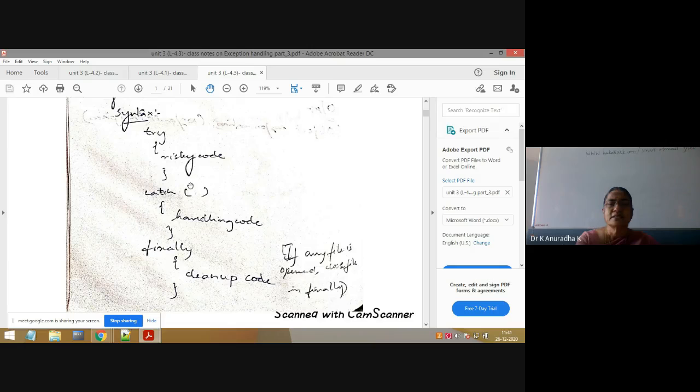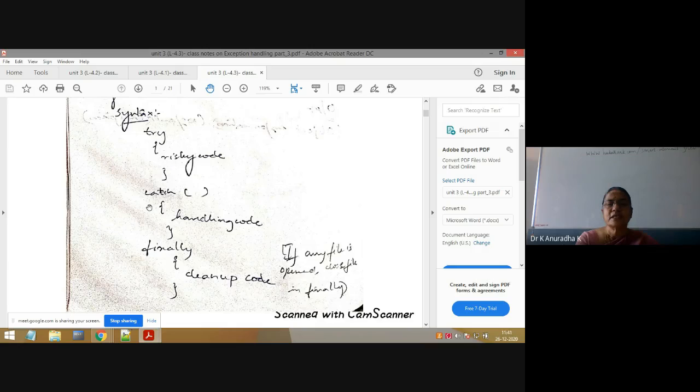Next, catch always takes one parameter. This parameter is nothing but an exception class object or reference variable. Here we will write the class name, here we will write the variable. Next, inside the catch block, we will write the handling code. Whatever exception is raised inside the try block, that is handled in the catch block. That is the purpose of the catch block.